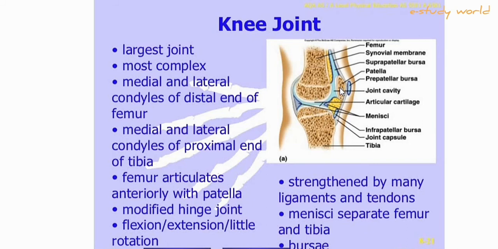This is the patella, this is the femur, and on this side is the condyle of the femur. In this joint many diseases occur, because disorders of the joints are most commonly found in the body, and mostly the knee joint and elbow joint are involved in the disorders.